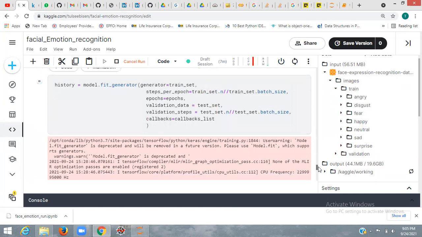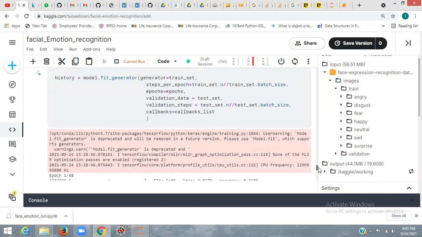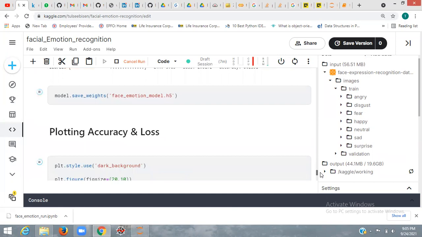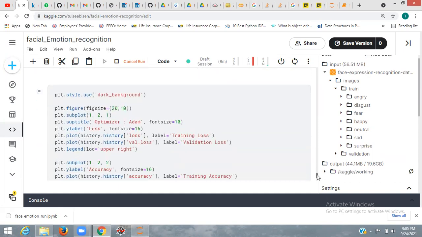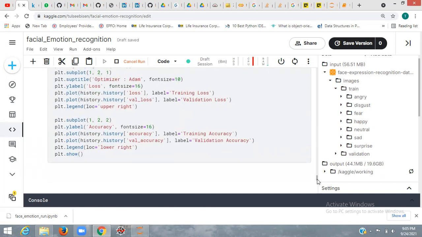So now I am fitting my data, and I have saved my model weights here, and the plotting of the accuracy is done here.